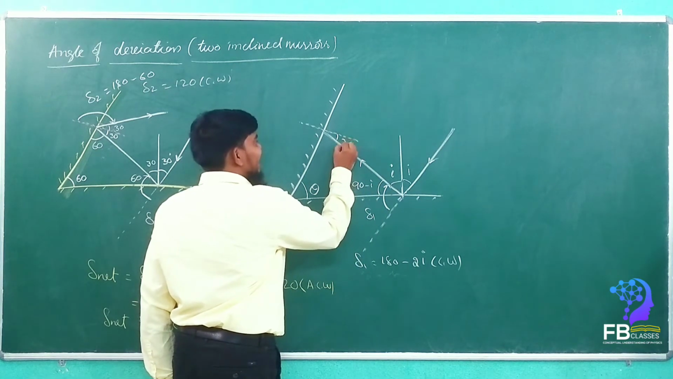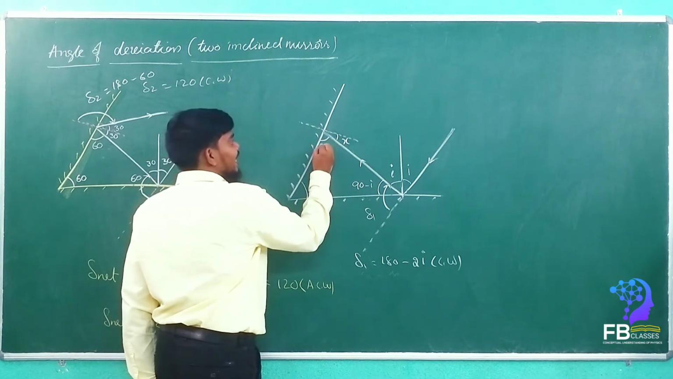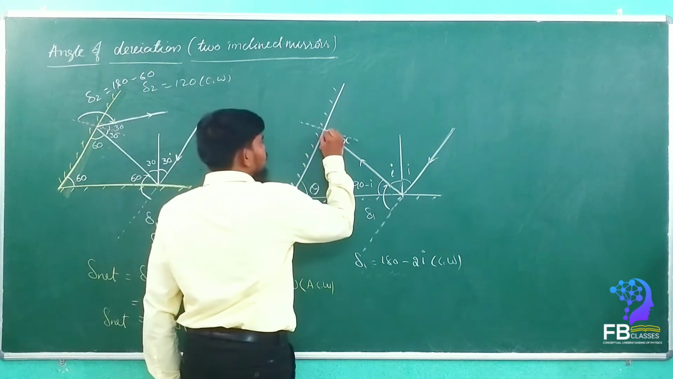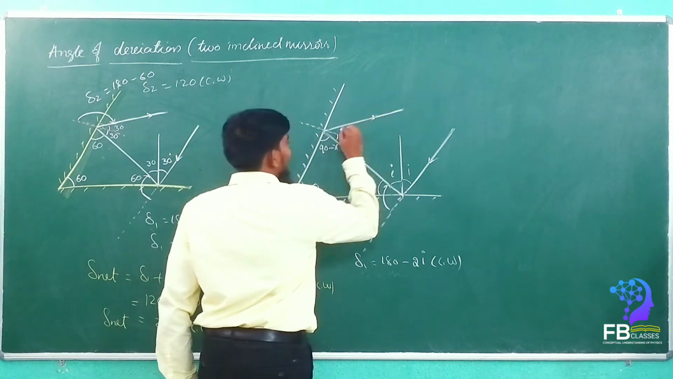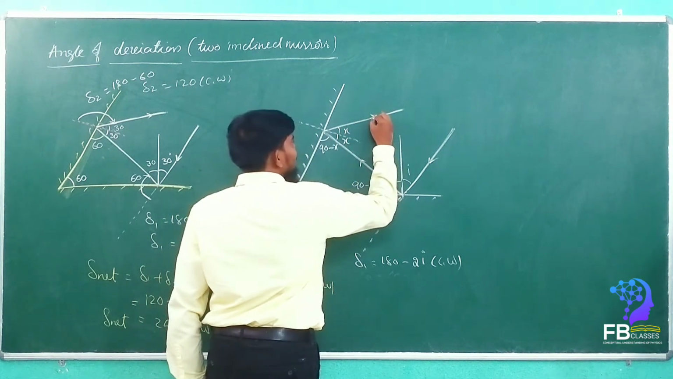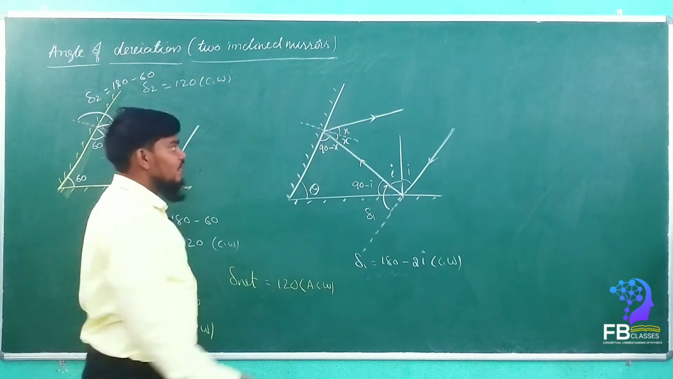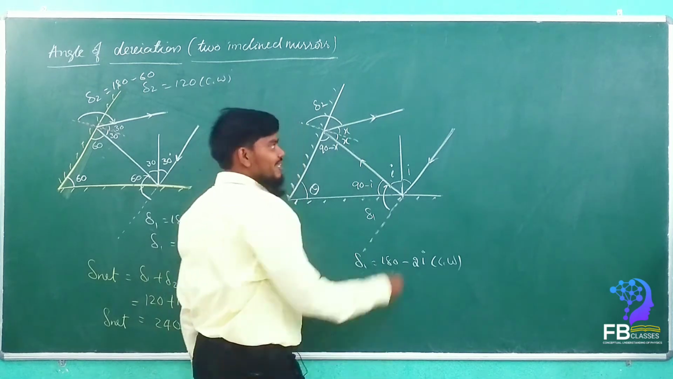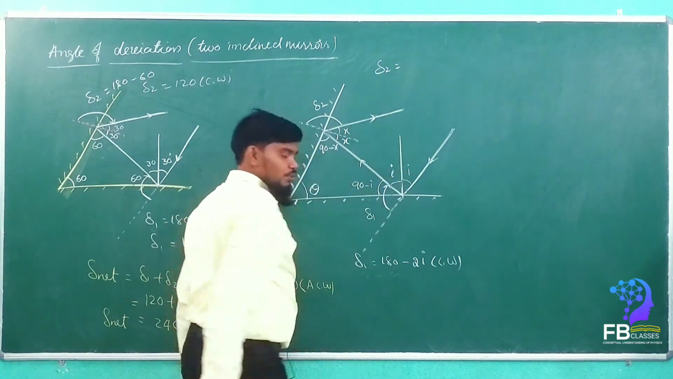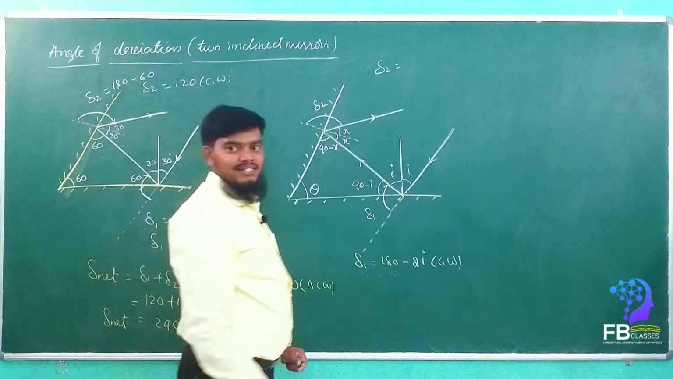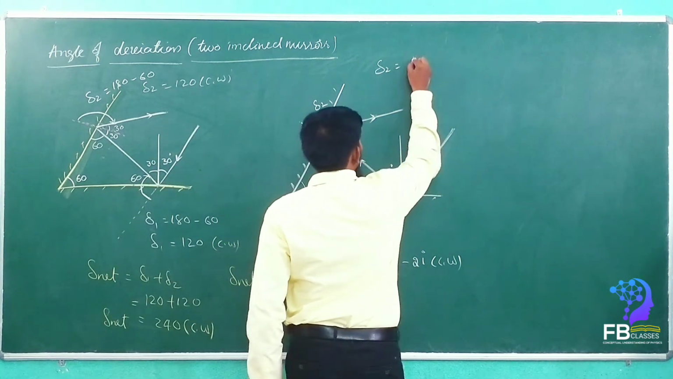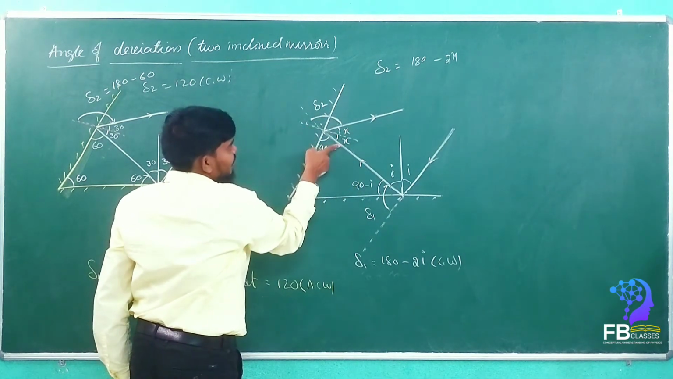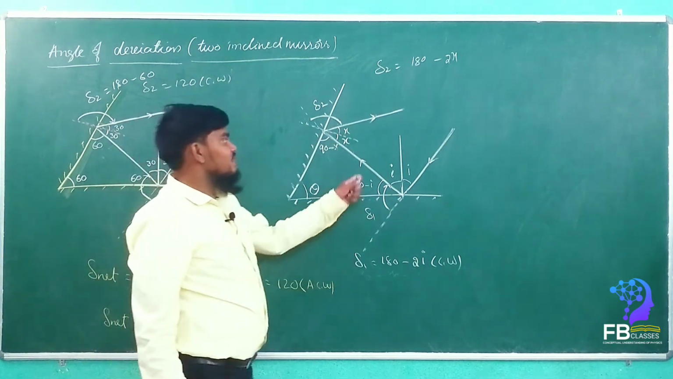Let this angle be x. If it is x, how much is it? 90 minus x. Yes or no? So now the reflected ray will move with the x angle. This is the second reflection. Now this is the total angle of deviation, this is delta 2. How much is delta 2, my dears? Delta 2 is equal to 180 minus 2x. Yes or no? 180 minus 2x, right? See here, so this is 180. Are you getting my point? 180 minus 2x. How much is the x value?